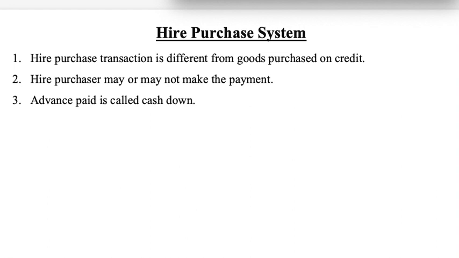When the hire purchaser pays the last installment, the ownership will pass from the hire vendor to the hire purchaser. So this is transfer of goods without ownership, and once the last installment is paid, the ownership is also transferred.